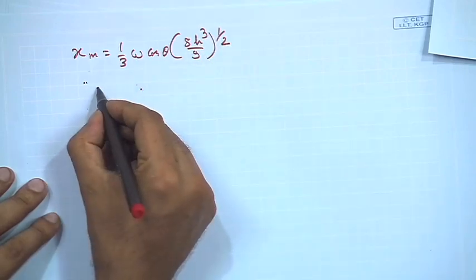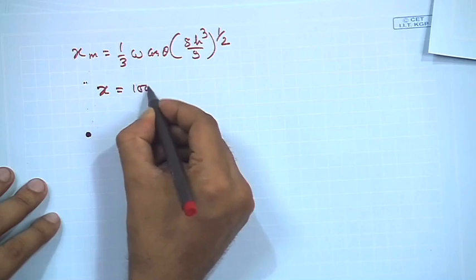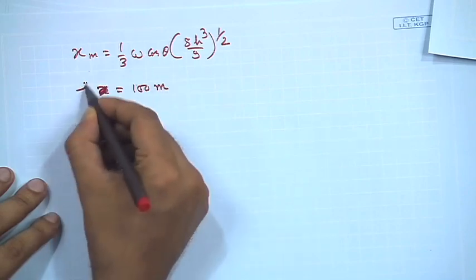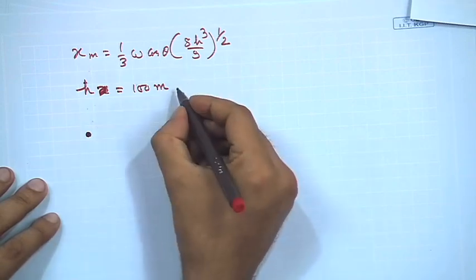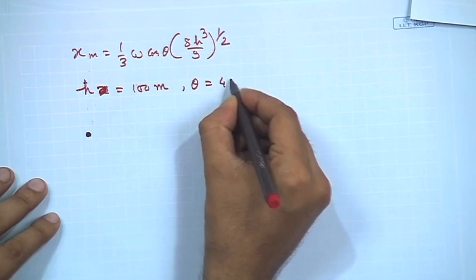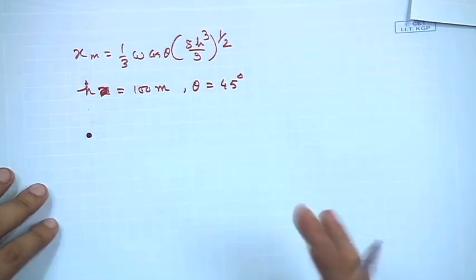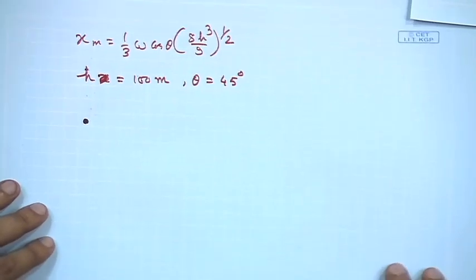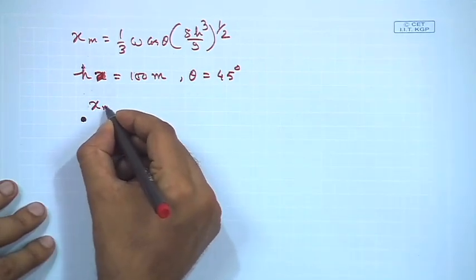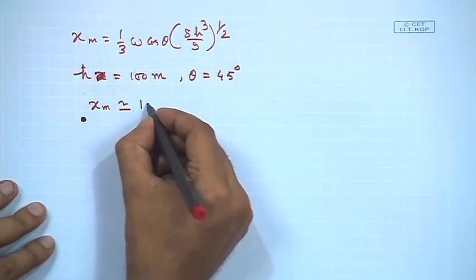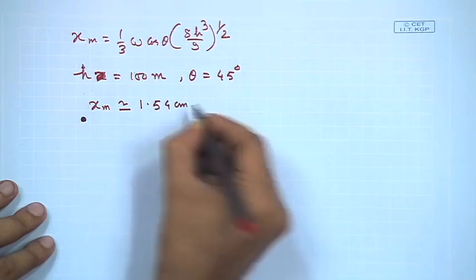So, if we put, say, h equal to 100 meters, what values of this deviation do we get? For theta equal to 45 degrees, it does not matter if it is north or south, because it is a cos theta dependence, we will get x m approximately 1.54 centimeters.